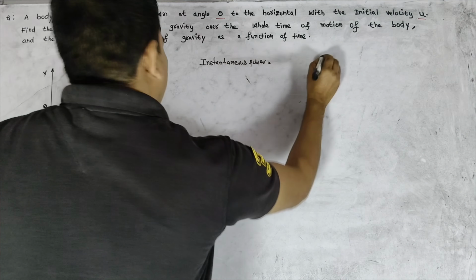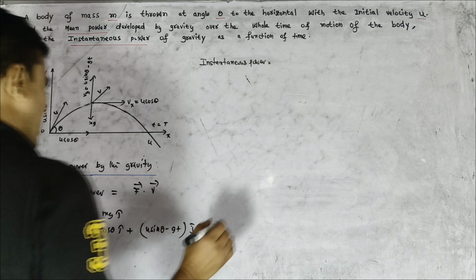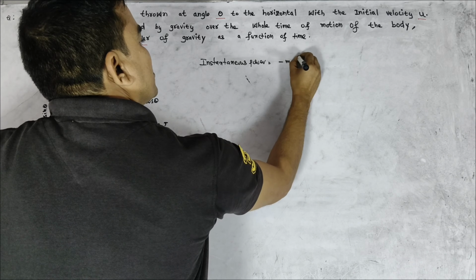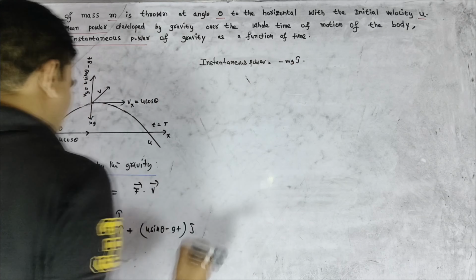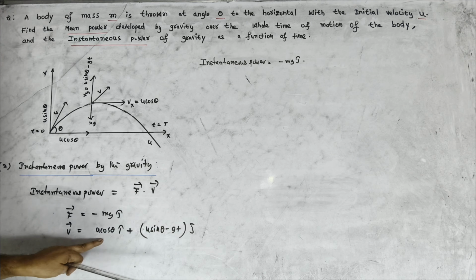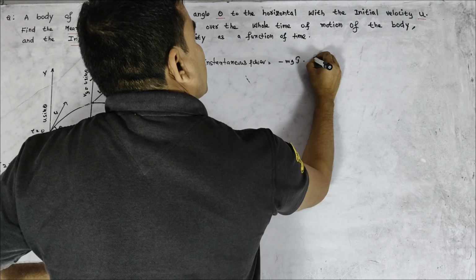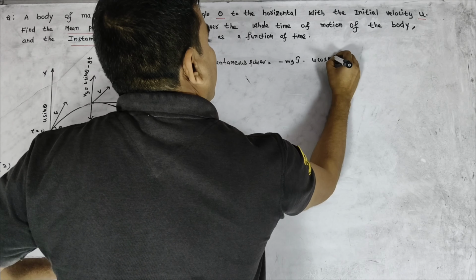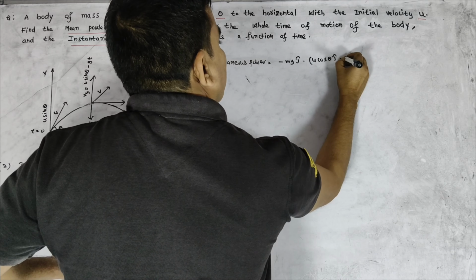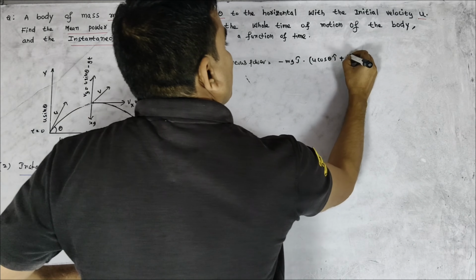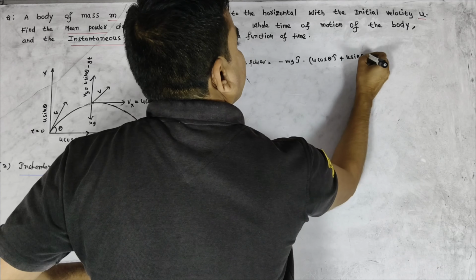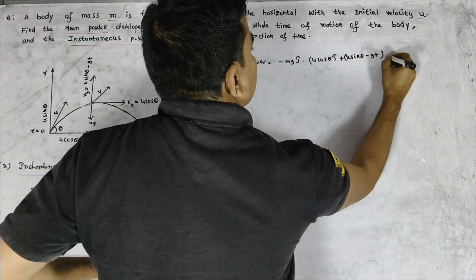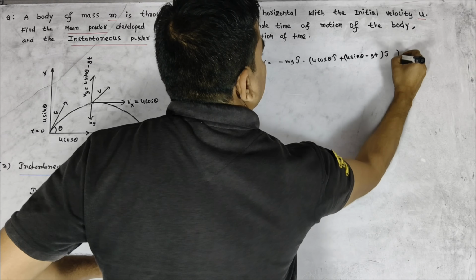Then instantaneous power is equal to F dot V, where F is minus mg j cap, dot V, that is u cos theta i cap plus u sin theta minus gt j cap.